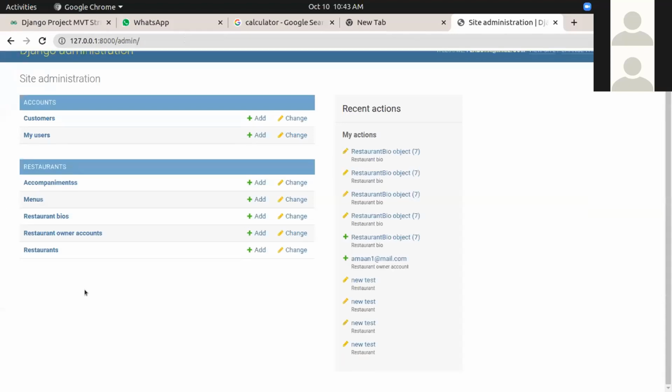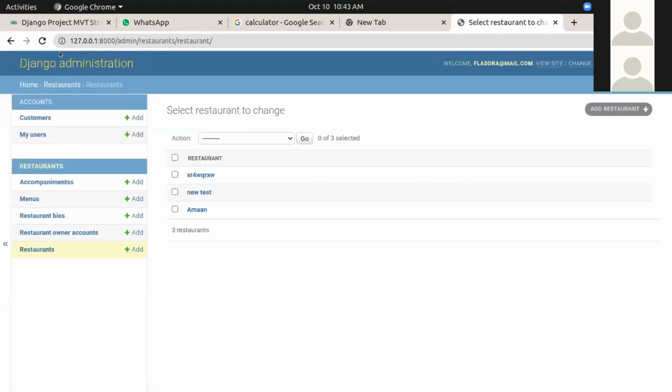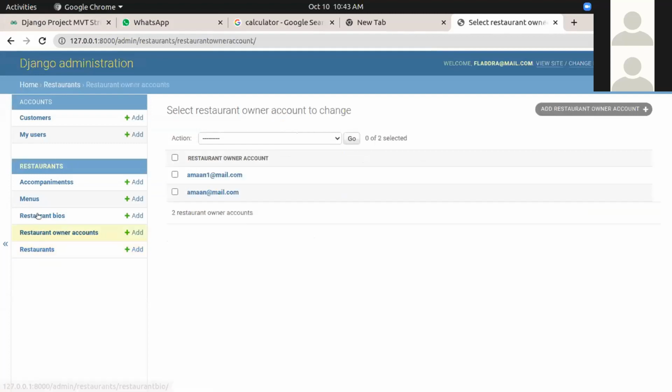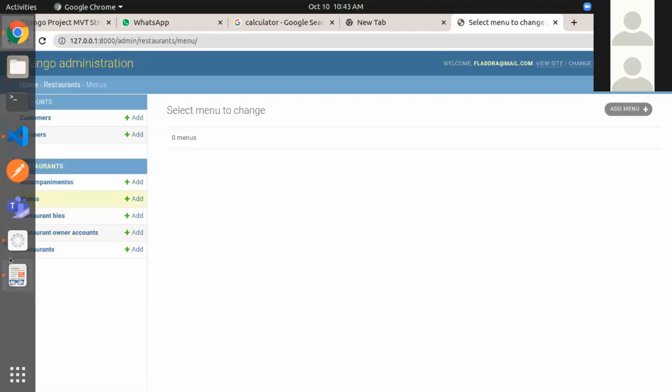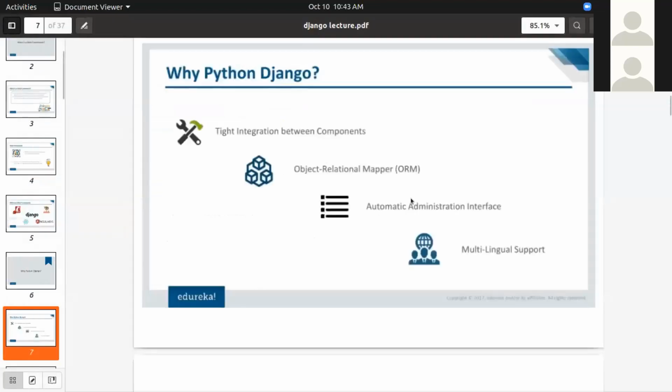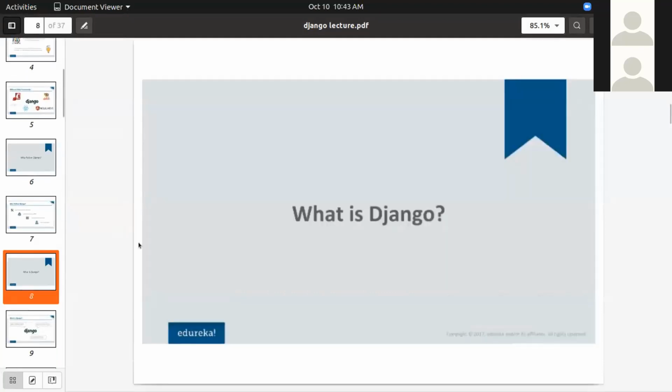Directly you can have an admin panel where you can see all the tables of your database. So this is also a great advantage which Django provides, the ORM, and the automatic administration interface. Apart from that, Django also provides multilingual support. So that's also a good thing to go with Django.